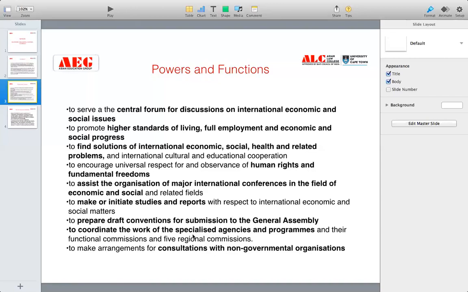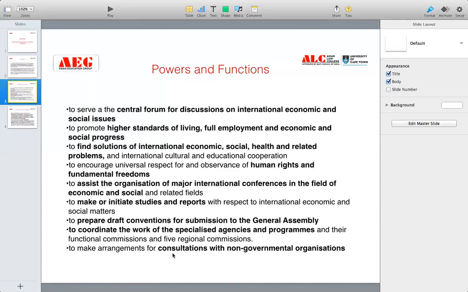Now it also coordinates the work of the specialized agencies and programs, their functional commissions and the 5 regional commissions. I've already told you, it coordinates the work of other specialized agencies and commissions. There are other commissions and agencies working under the ECOSOC on different issues, for example health, education, poverty, terrorism, the refugee problem. So obviously it can coordinate with these specialized agencies. One of the functions of the ECOSOC is to coordinate the work of the specialized agencies and programs.